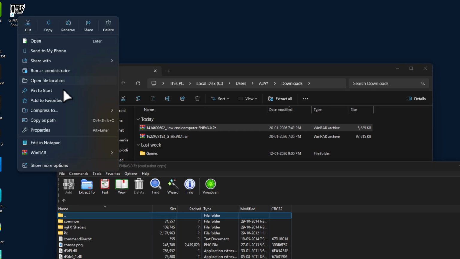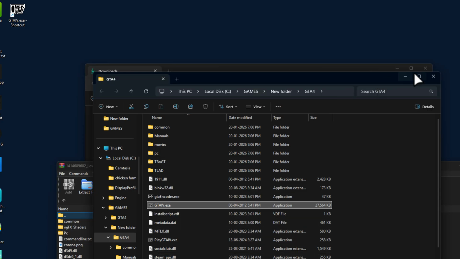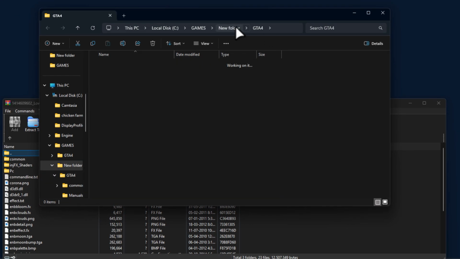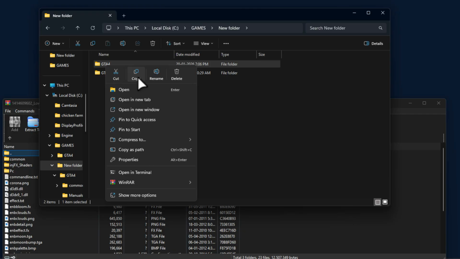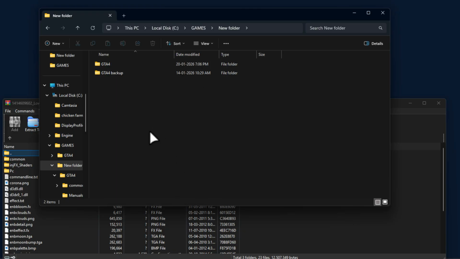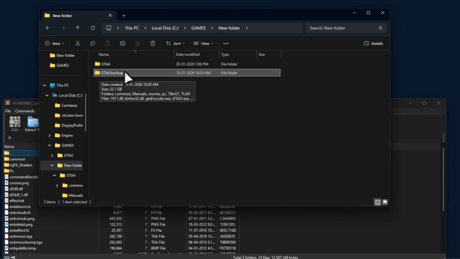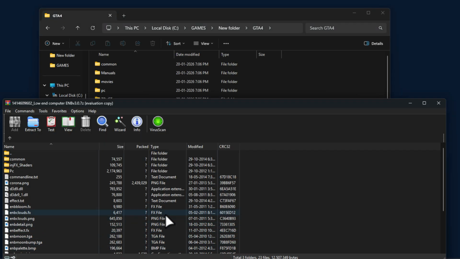Right click on the game on the desktop and select open file location. Before doing this mod, backup your GTA 4 game folder. Just copy and paste it in the same location. Once you're done taking GTA 4 backup, open the GTA 4 game folder.